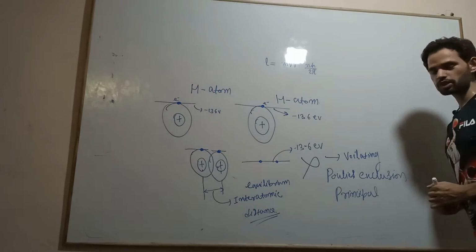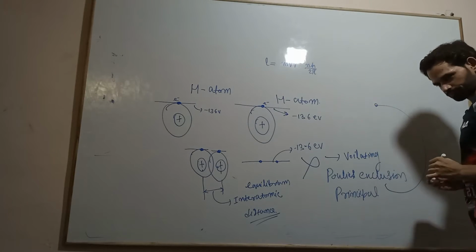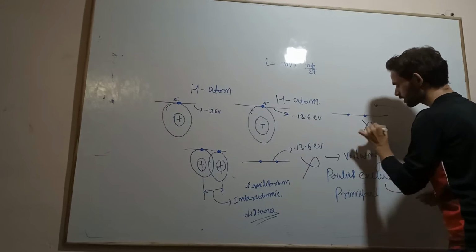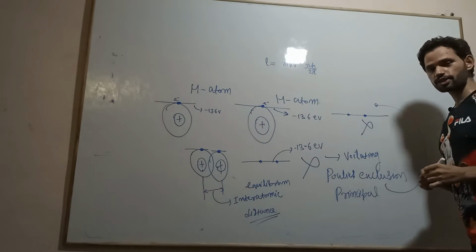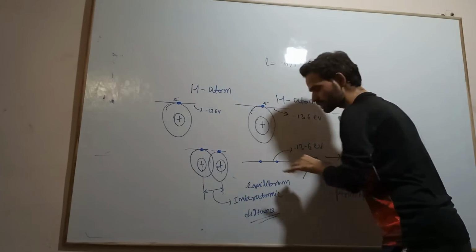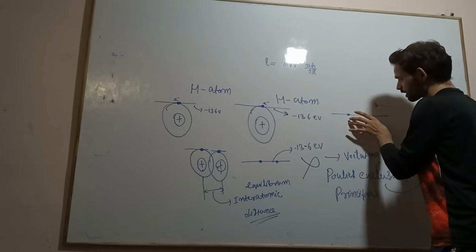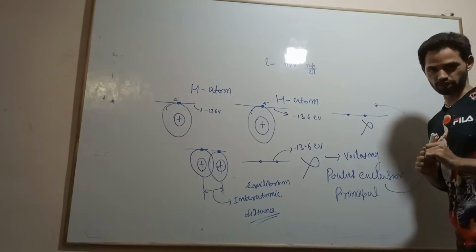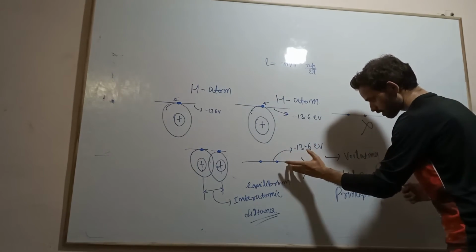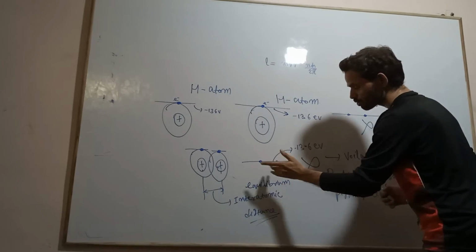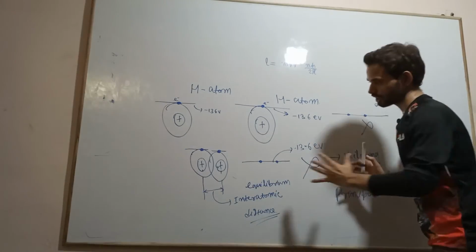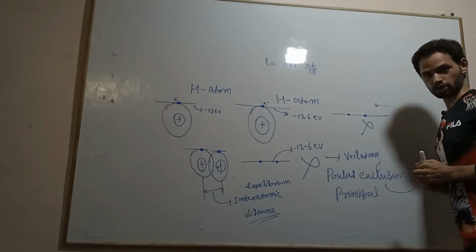What does Pauli's exclusion principle say? It says that no two electrons can sit in the same energy state. This one has its own discrete energy state, and this one has its own discrete energy state. Both electrons cannot sit in the same discrete energy state, so this is violating the rule. Therefore these two electrons must have different discrete energy levels when the atoms come closer to each other.